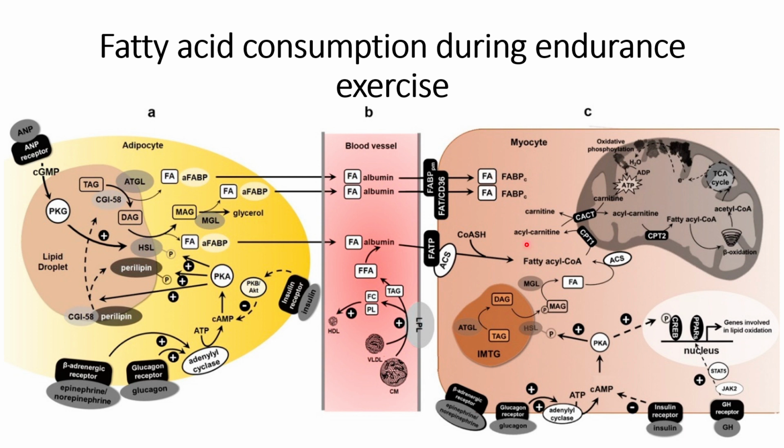Once the fatty acids are within the myocyte cytosol, they can undergo the ACS reactions through CPT1 that is present in the membrane of the mitochondria. Once they are inside the mitochondria, they can undergo beta oxidation. The fatty acyl CoA undergoes beta oxidation to convert into acetyl CoA, which can be utilized in the TCA cycle to form ATP, which is used as the main source of energy that is necessary for muscle contractions.